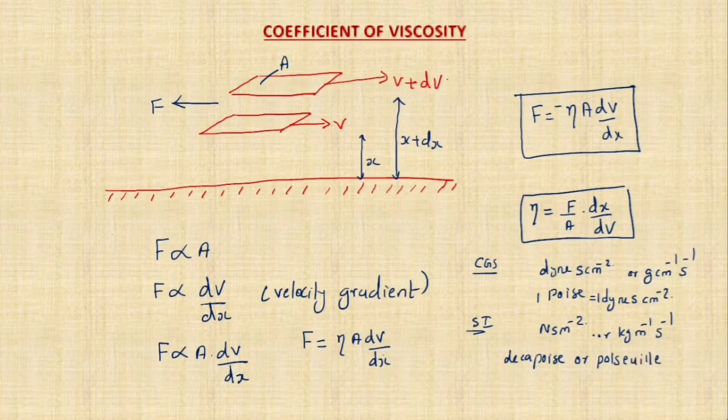So decapoise or poiseuille is the SI unit of coefficient of viscosity, and there is a relation: 1 decapoise or 1 poiseuille is equal to 10 poise, which is the CGS unit. So these are the units we use for coefficient of viscosity.